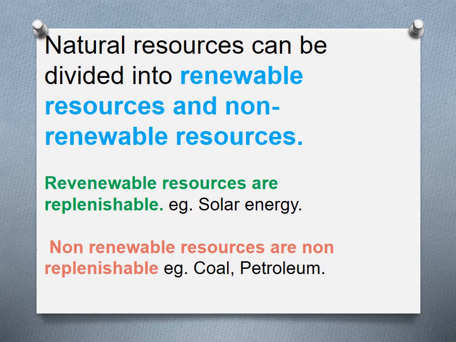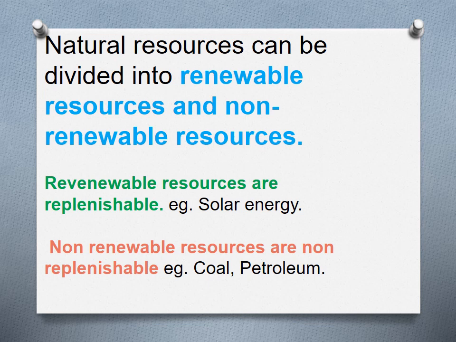Natural resources can be divided into renewable resources and non-renewable resources. There are two types in the natural resources. Renewable resources are replenishable: once we use them, the next time also we can get them. But non-renewable resources are non-replenishable. Once we use them, we cannot get them again.